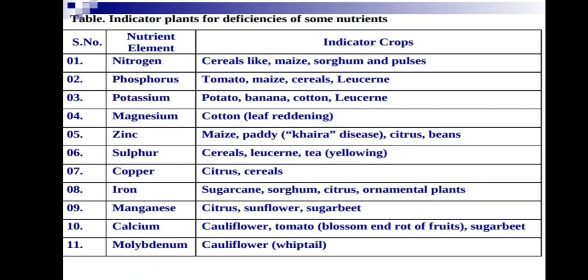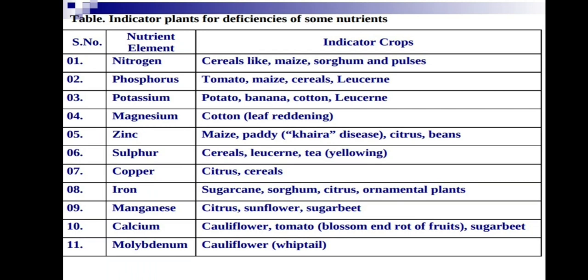Zinc: maize, paddy, Khaira disease, as I told. Paddy is important; Khaira disease is commonly seen. Zinc also in citrus and beans. Sulfur deficiency is easily seen in tea, with yellowing and curling of the leaves, and in cereals and lucerne. Copper: easily seen in citrus plants, where exanthema occurs. Iron: sugarcane, sorghum, citrus, ornamental plants like rose.